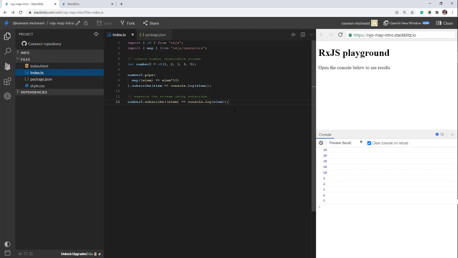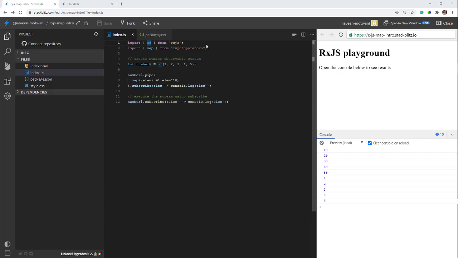So that was our map operator, which is a pipeable operator, and this is of, which is a creation operator. There are multiple operators available, and as I said, without operators RxJS won't be very effective. Before I end this video, I want to cover one more operator called tap, which is used for debugging purposes, or you can use it for performing any other operation on an emitted item.